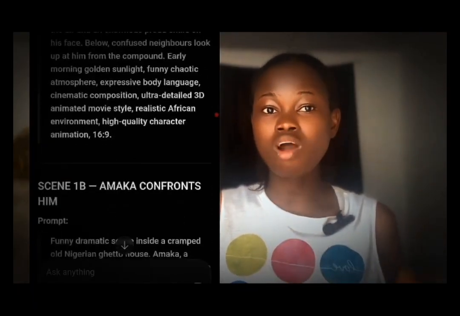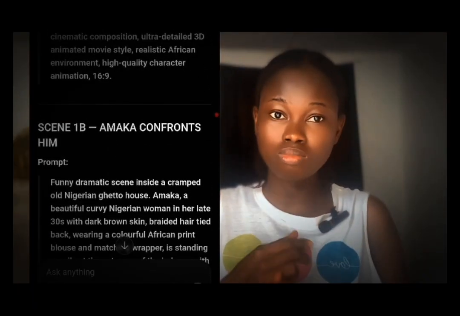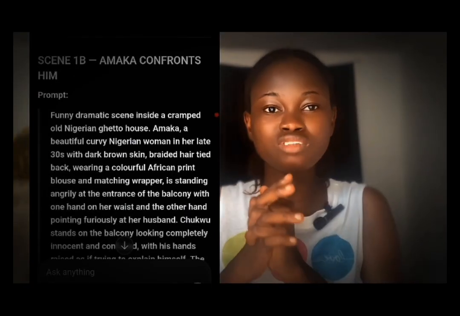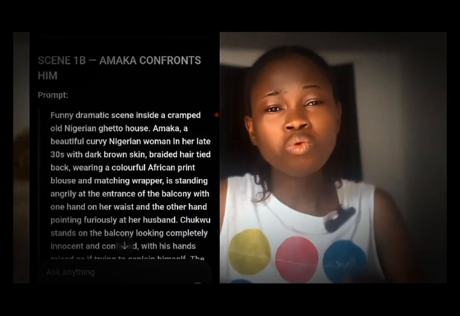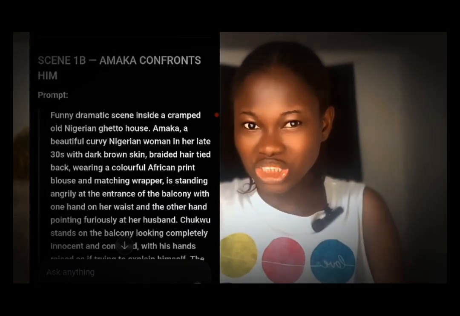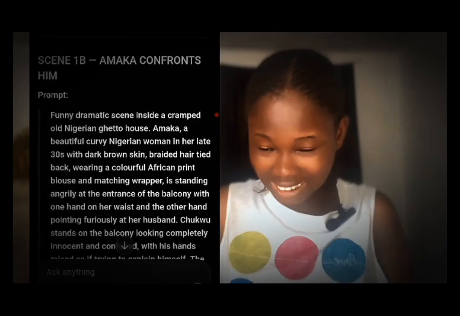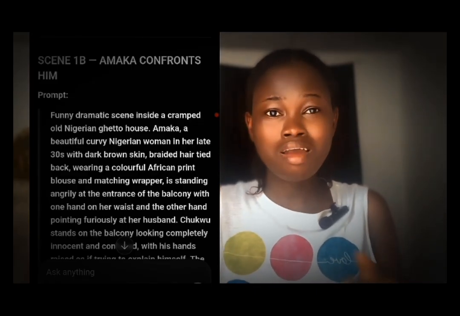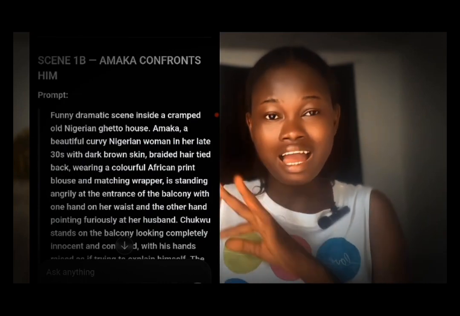Now, once we have our story and our text to image prompts, the next thing we are going to do is to head over to where we are going to get our images from. And for this particular story, we are still going to be using this ChatGPT, because when I tested this image that this AI gave to me, I was hooked.